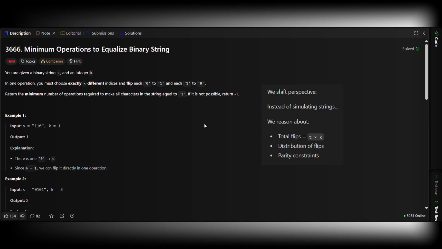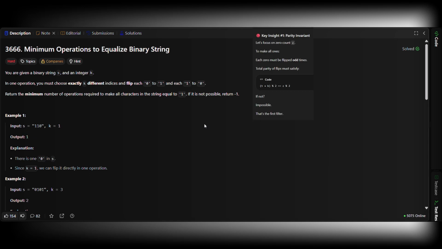We shift perspective. Instead of simulating strings, we reason about total flips, t times k, the distribution of flips, and parity constraints. Key insight: the parity invariant. Let's focus on the zero count, call it z. To make the string all ones, each zero must be flipped an odd number of times. That means the total number of flips contributing odd parity must match the parity of z. But total flips after t operations is t times k. So we need t times k mod 2 equals z mod 2. If that condition fails, impossible. That's your first filter.